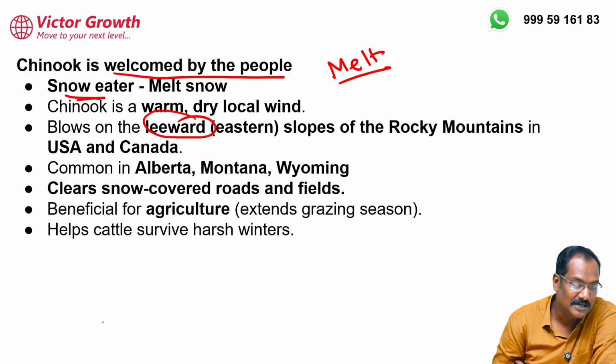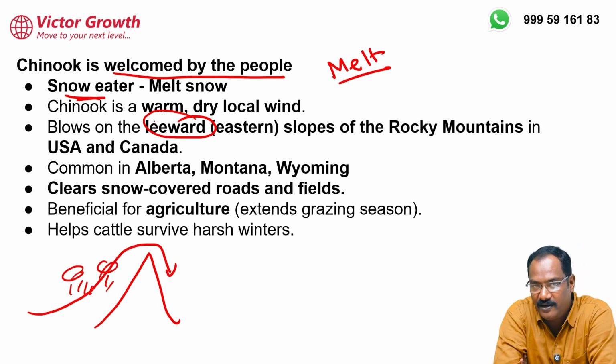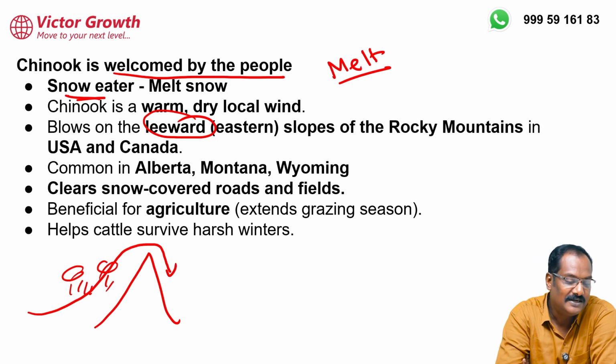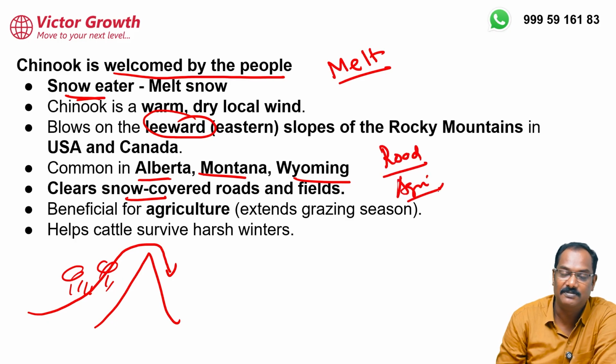That is very important, because the Rockies are there, so on the windward side they will provide rainfall. The wind will move like this and then come into the leeward side. That is also very important. On the leeward side of Canada and USA, this wind is found. Some of the places where it is found are Alberta, then Montana, Wyoming. All these places you can find this. It clears the snow, so movement of people will be easy and the roads will be clear. Agriculture will be possible. Grazing for animals will be possible.